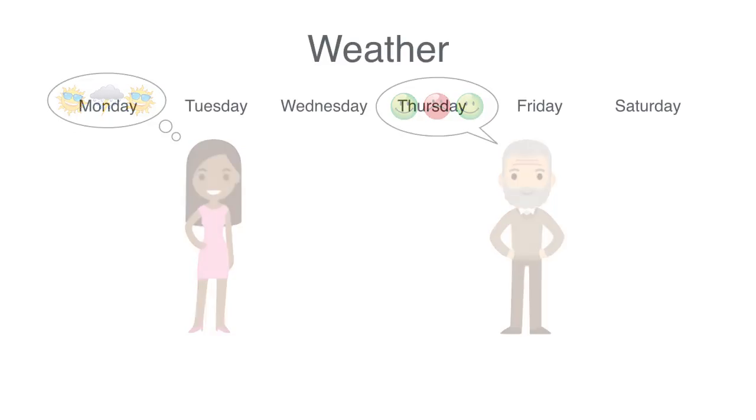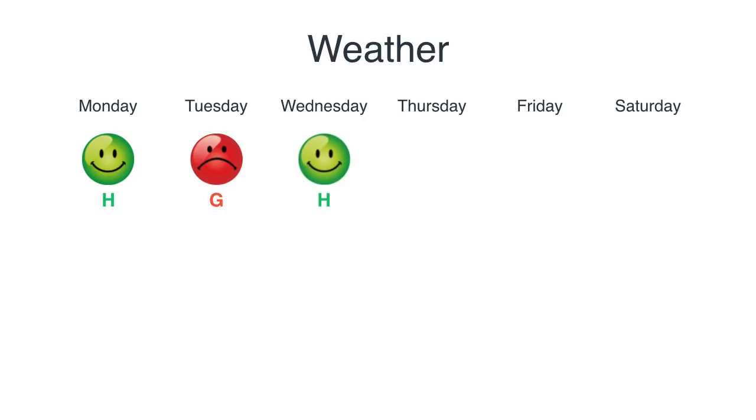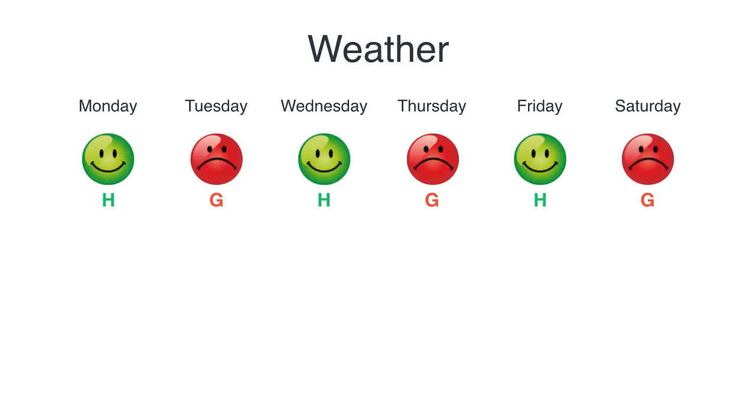So let's say that one day they talk, and Bob says, well, this week was an emotional roller coaster. On Monday I was happy, but then on Tuesday I was pretty grumpy. On Wednesday I was happy again, but then on Thursday I was grumpy, and then on Friday I was happy, and then on Saturday I was grumpy. So what can Alice infer?